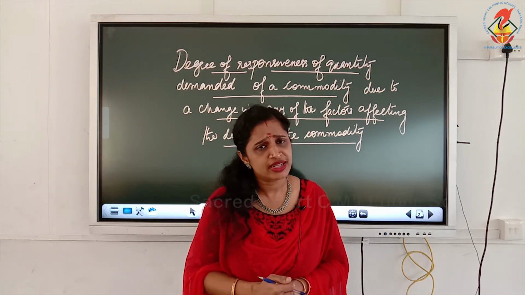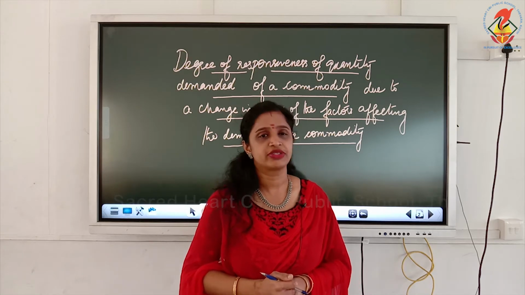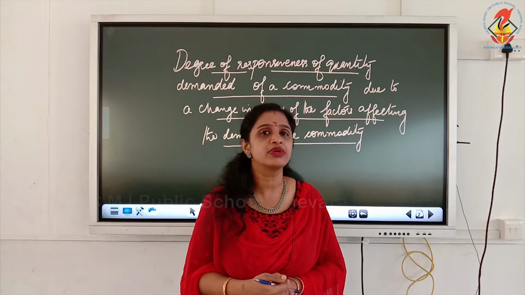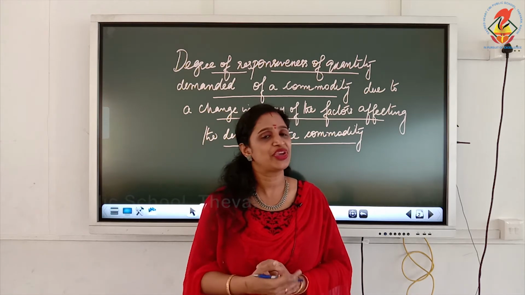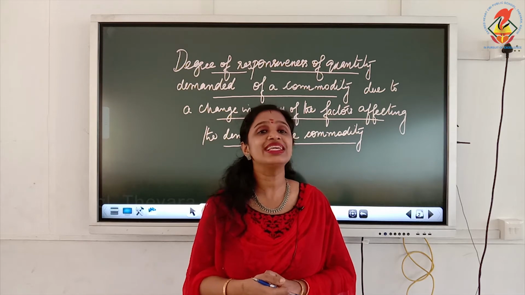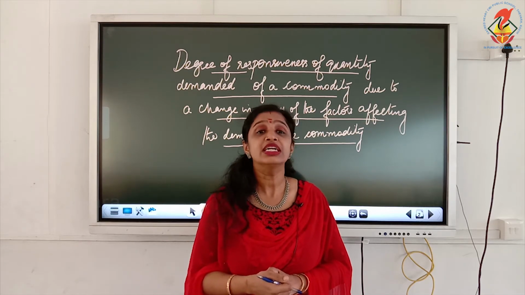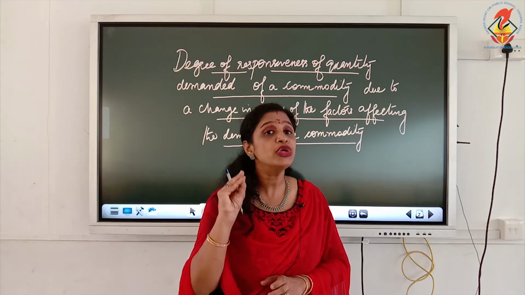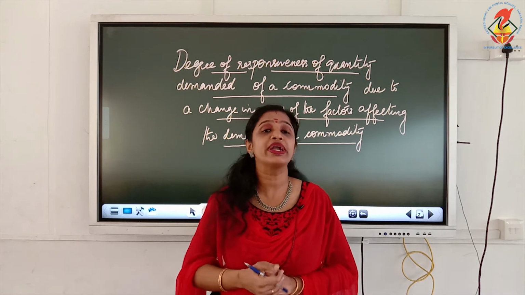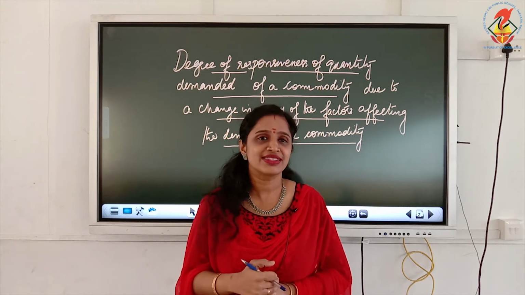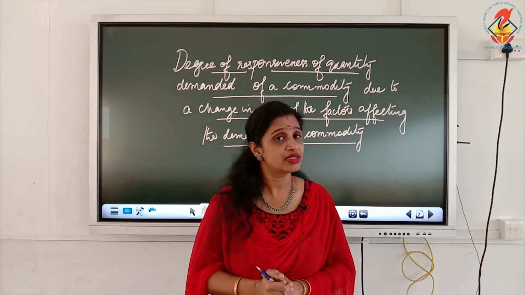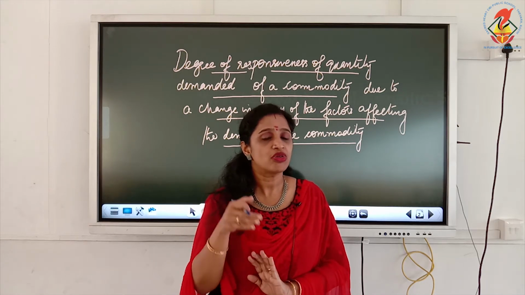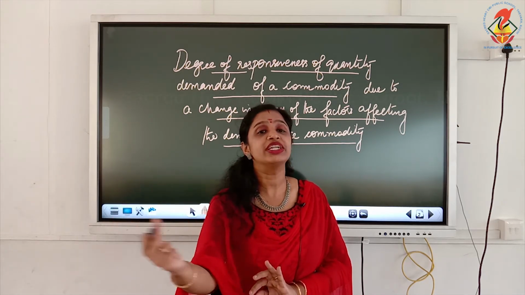You have learned about different factors which affect the demand for a commodity. Which are the different factors that affect the demand for a commodity? Price of a given commodity, prices of related goods such as substitutes, complementary goods, then season, weather changes, taste and preference. All these are the different factors which affect the demand for a commodity. So, depending on the changes of these factors, how do you respond to the quantity demanded? That is known as elasticity of demand.